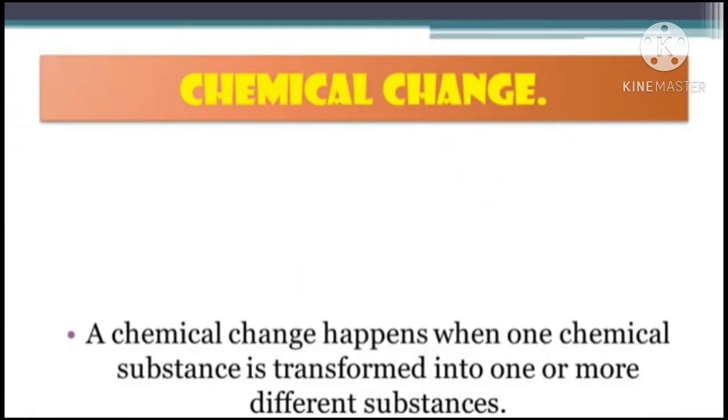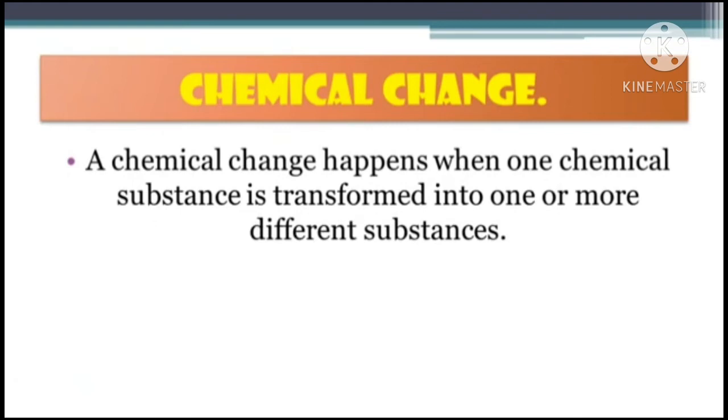Now let's understand what a chemical change is. A chemical change happens when one chemical substance is transformed into one or more different substances, and its properties and composition are different from the original one.